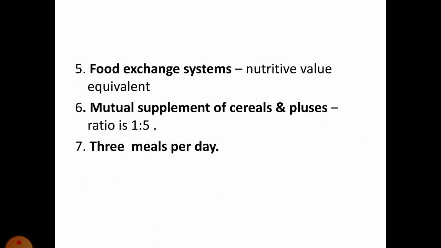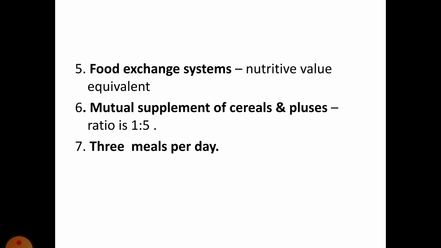Then food exchange system, that is, if a particular item of food is not available, it should be exchanged with another food item having similar, equivalent nutritive value. If one food item is not available, it is replaced with another locally available food item in order to maintain the normal nutritive value. Then mutual supplementation of cereals and pulses should be in the ratio 1:5. Then at least 3 meals per day should be taken.